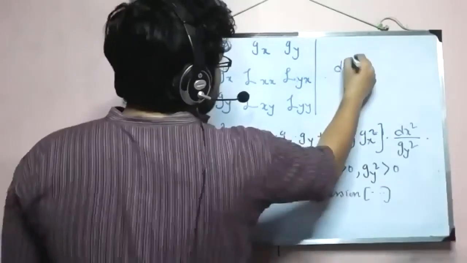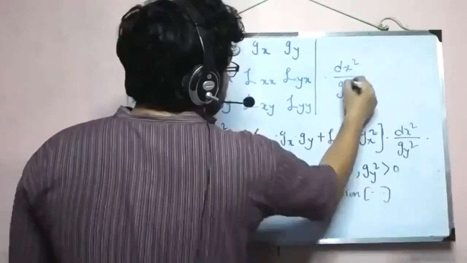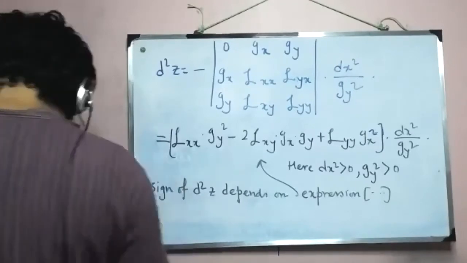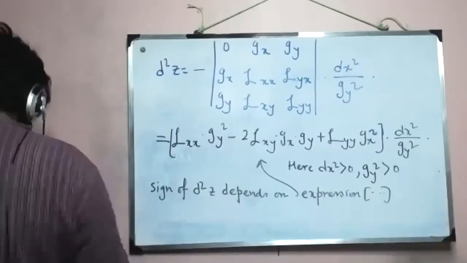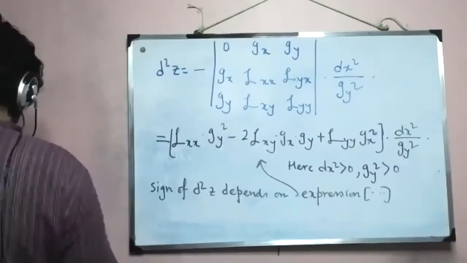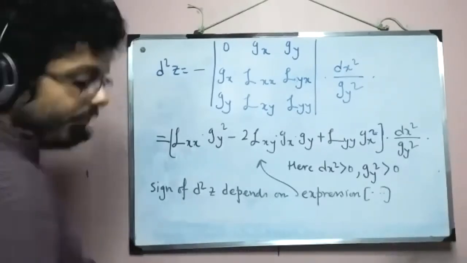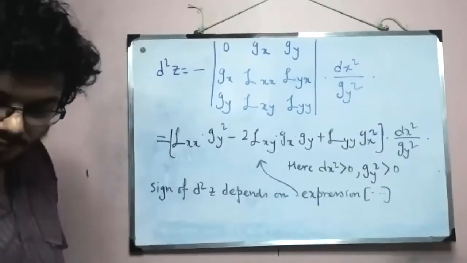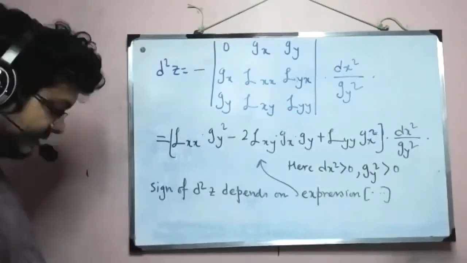Multiplied by dx² and dy². Okay. So this is the determinant that we are looking for, for a long time.